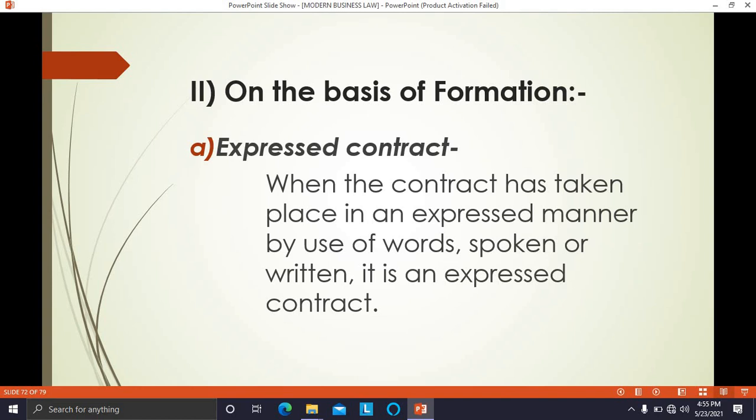B writes in return that I am ready to purchase your car for 1 lakh rupees. So this is a contract expressed in writing. When words are used to create a contract, either spoken or written, that contract is an expressed contract.